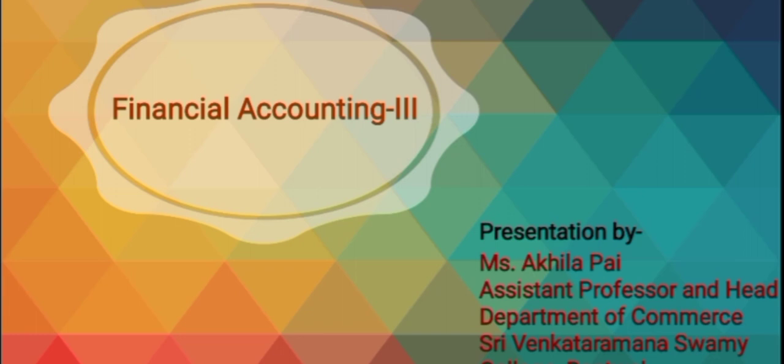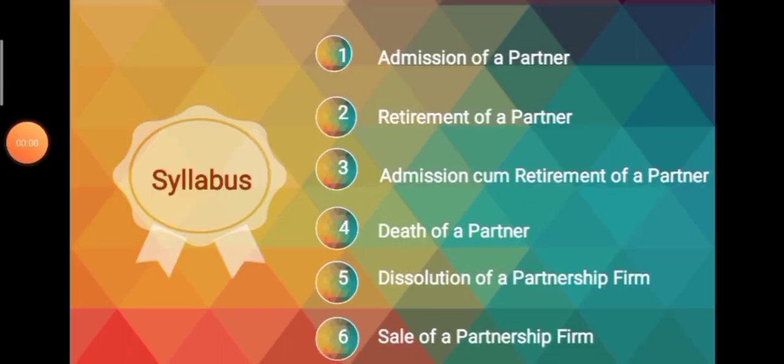I'll be taking up Financial Accounting 3 during this third semester. First, let's see what is the syllabus prescribed by the university for Financial Accounting 3. In this semester also, you are going to learn 6 chapters in Financial Accounting 3, which are all relating to partnership accounts. In the first chapter, that is admission of a partner, we are going to discuss what is the meaning and reasons for the admission of a new partner into an existing partnership firm.